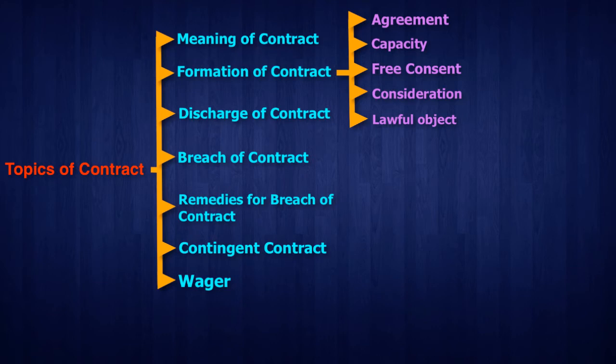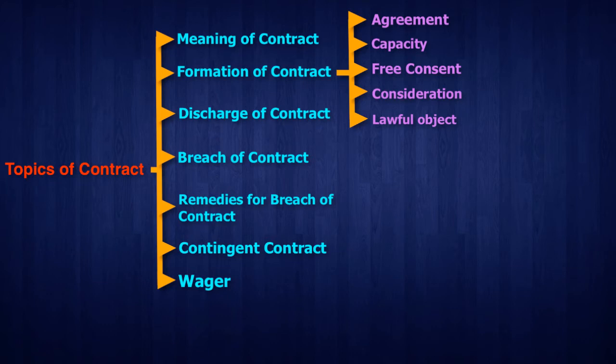The last one is lawful object. What does it mean? We have discussed this in detail. A lawful object is something that is permitted under the law to trade. If it is something like drugs, arms or weapons, those are objects that we cannot trade.